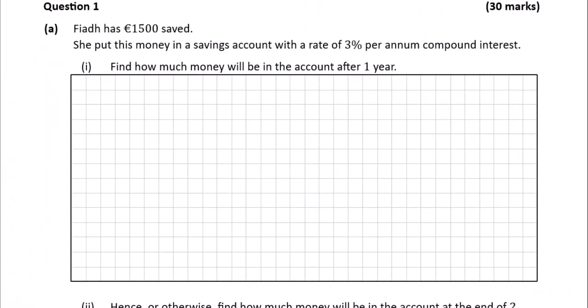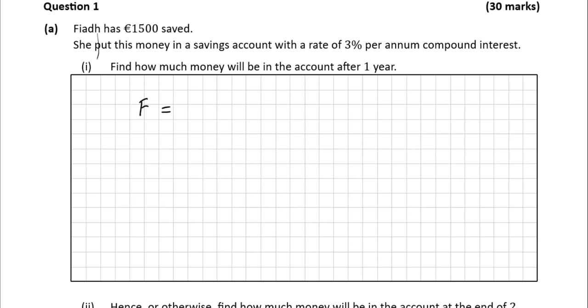Okay, so this is the 2024 Ordinary Level Deferred Maths Paper 1. Question 1a, Fia has €1,500 saved. She put this money in a savings account with a rate of 3% per annum compound interest. Find how much money will be in the account after 1 year. So we have a formula for this.